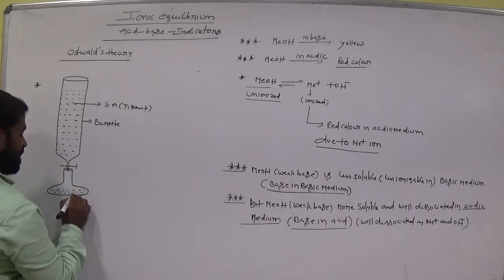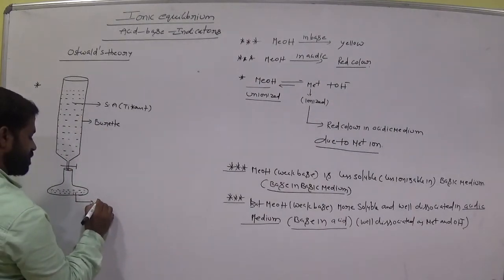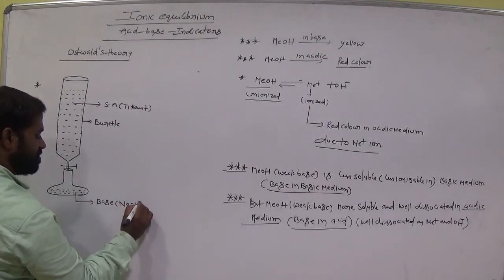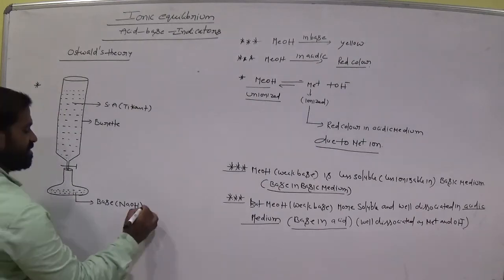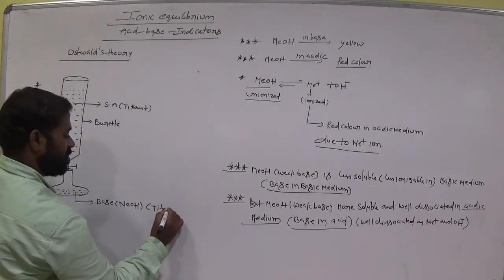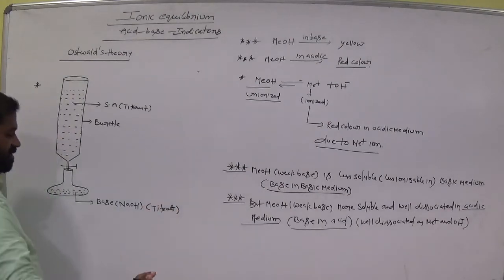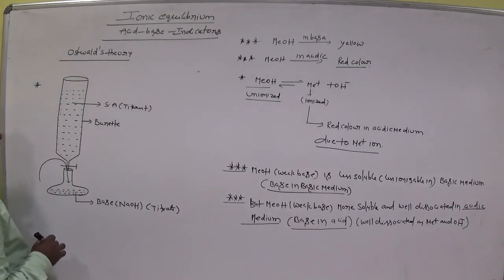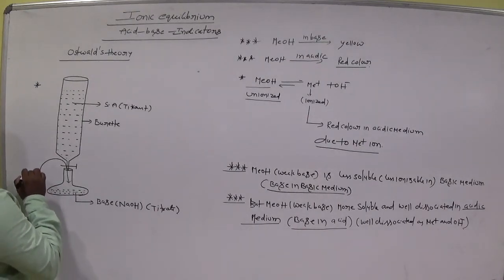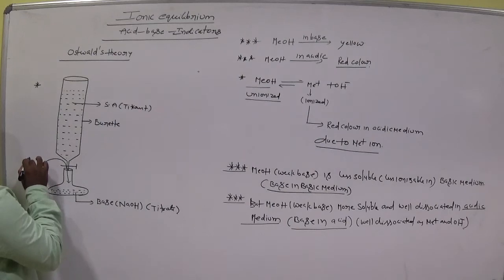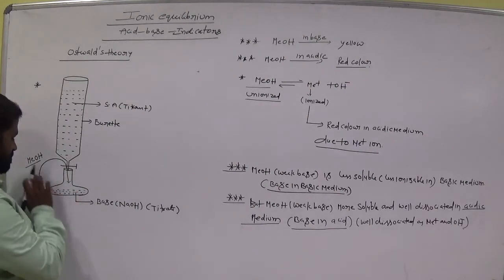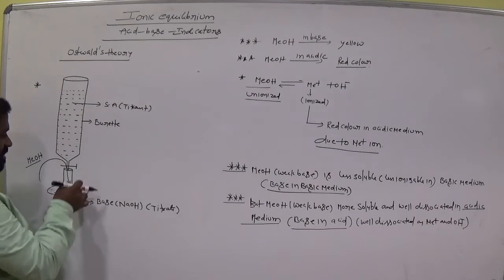This is strong acid. Now this is the base, maybe NaOH, strong base, which is called the titrate. Clear? Now add 1 or 2 drops of methyl orange indicator. Shake well after adding the methyl orange indicator.